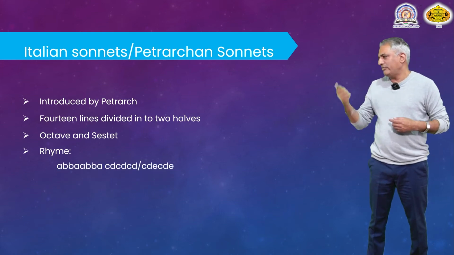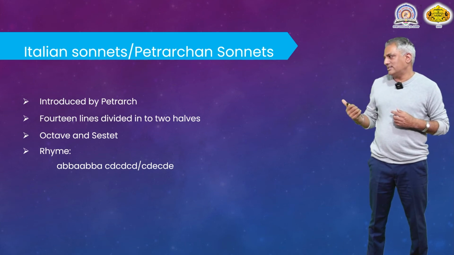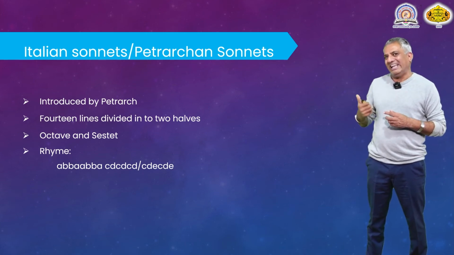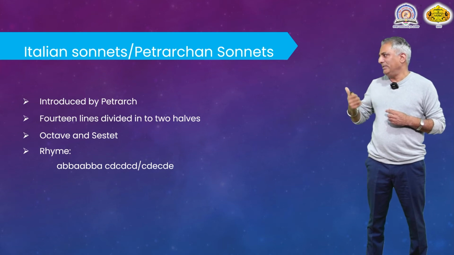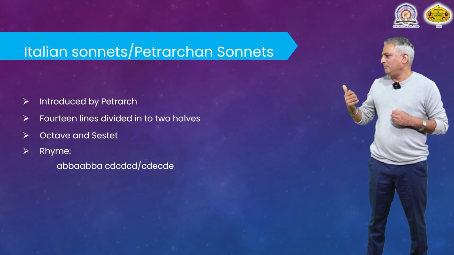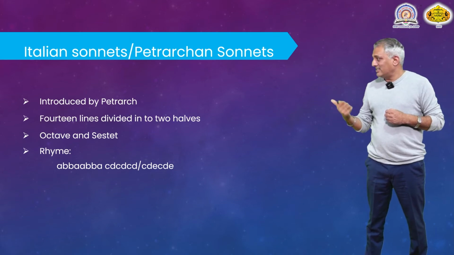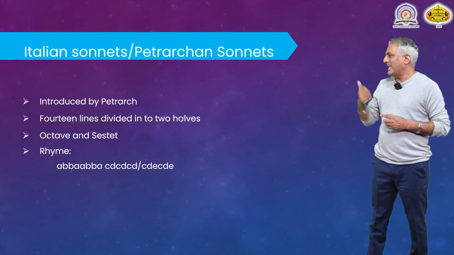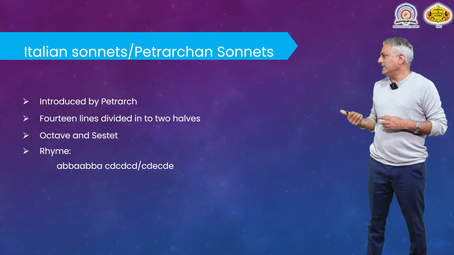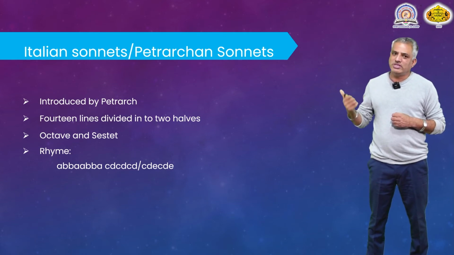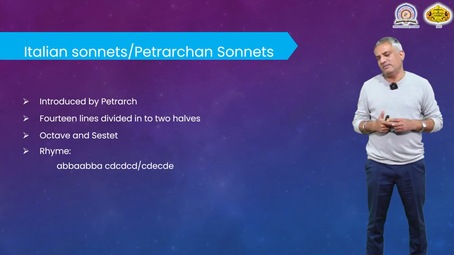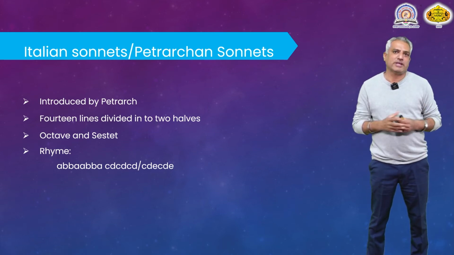Italian sonnets have this fixed rhyme scheme. The first line begins with A, and it goes like this: A, B, B, A, A, B, B, A. First 8 lines: A, B, B, A, A, B, B, A. And the next 6 lines, which is called sestet, have a rhyme scheme like this: C, D, E, C, D, E. The sestet, the next 6 lines of a sonnet, has this particular rhyme scheme. So, sonnets have a fixed rhyme scheme.